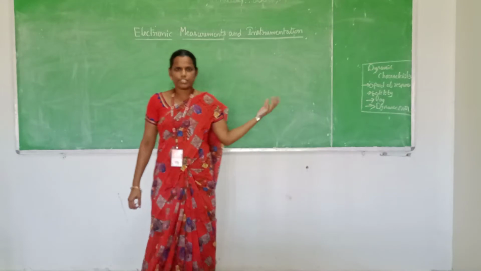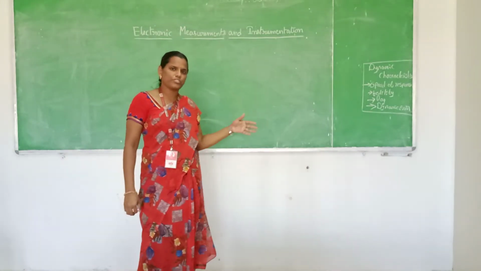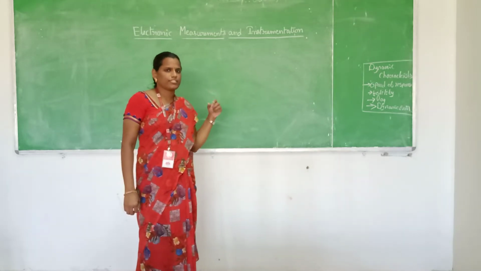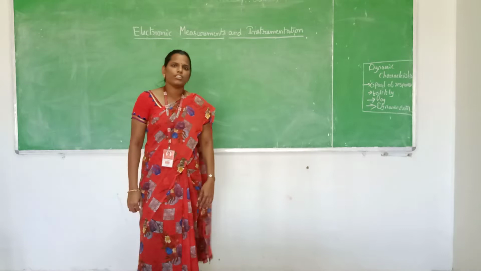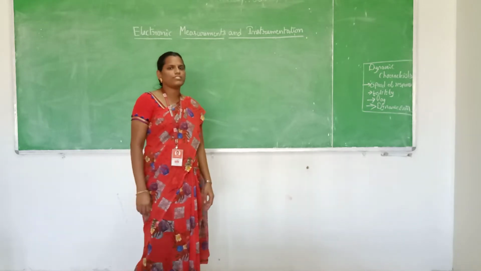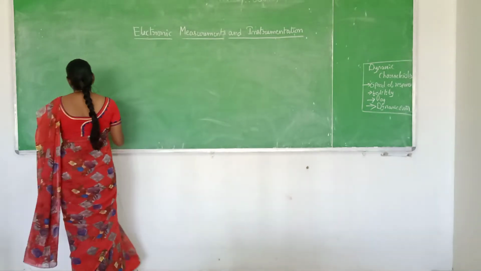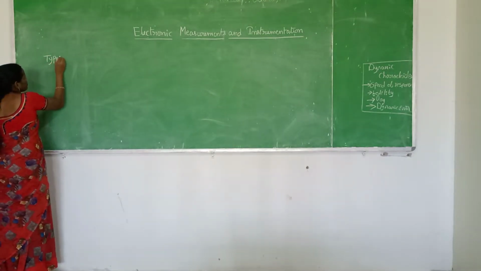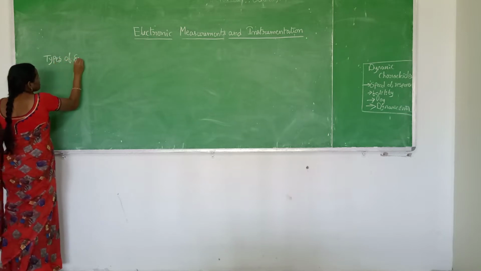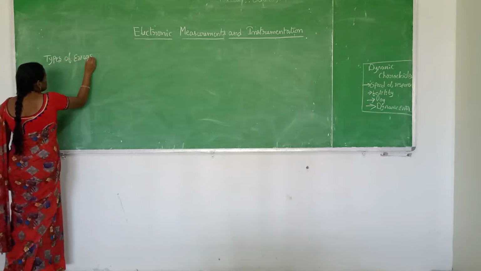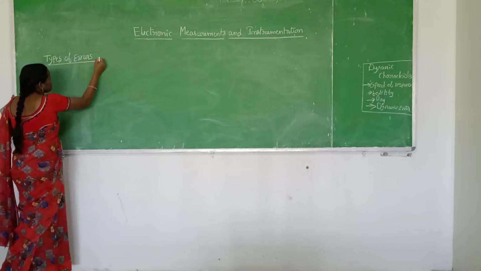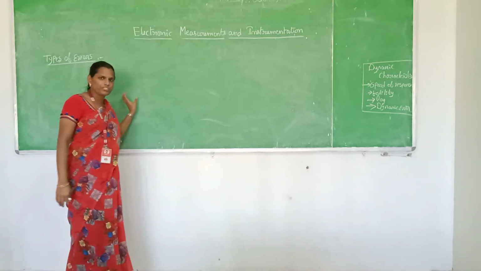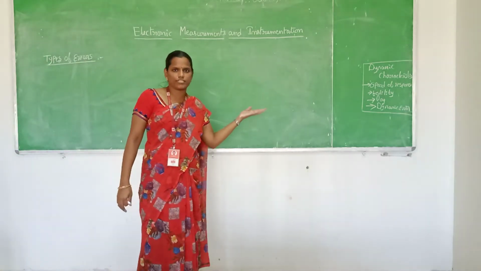So before going to today's class, that is the dynamic characteristics of the instruments, let us revise what we have covered in the last class. In the last class we discussed the errors and the types of errors. So two types of errors have been left in the last class. After completion of these two types of errors, we will go for the dynamic characteristics of the instruments.